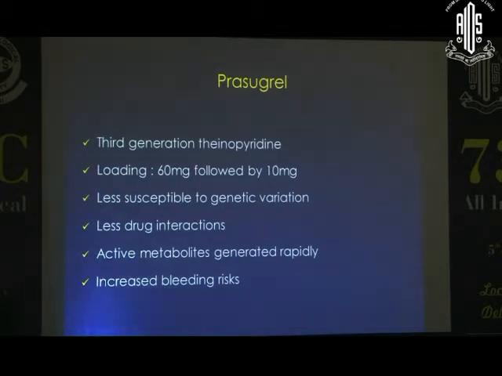The main advantage is that the effect is much more predictable than clopidogrel, because both of the drugs are prodrugs which have to be converted to active metabolite in the body. But clopidogrel needs conversion 2 times, so the active metabolite we receive in the body is only 15 to 20%. However, prasugrel needs conversion only 1 time, and they say the effect is much more predictable.